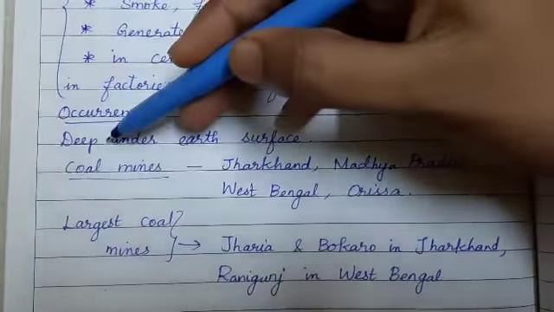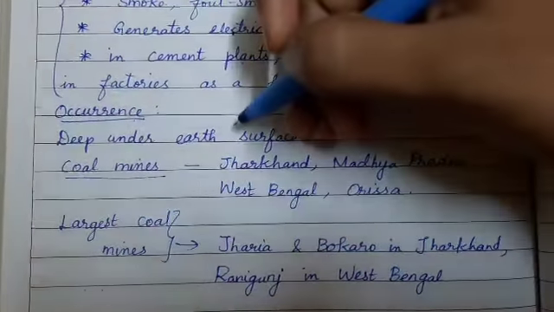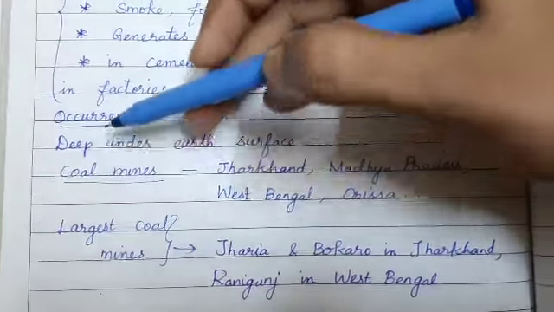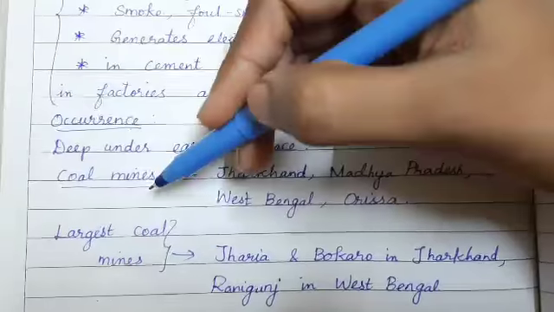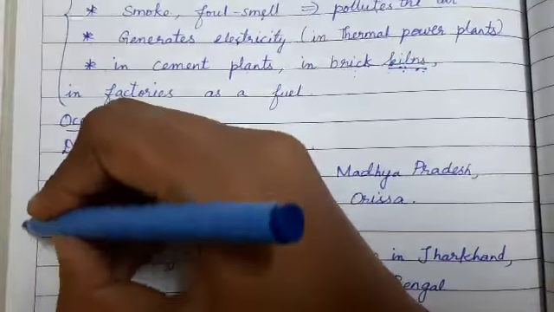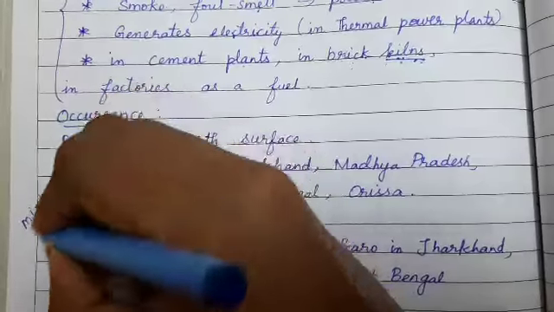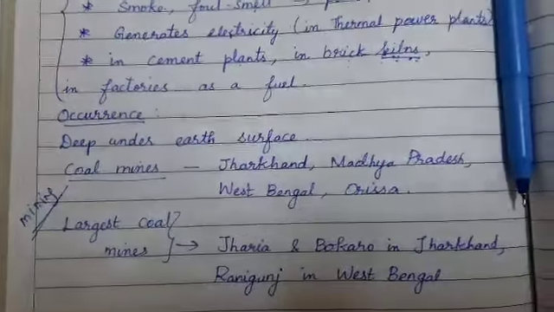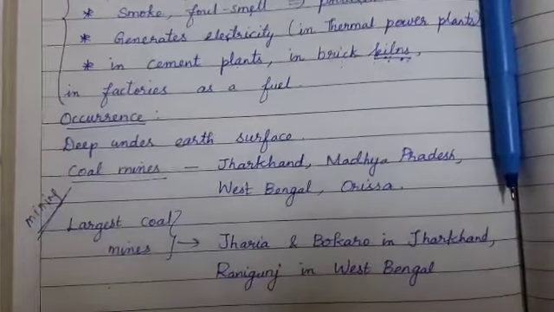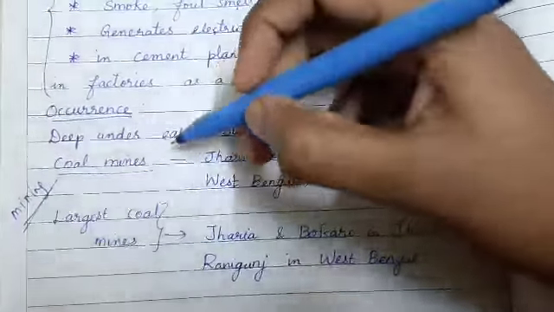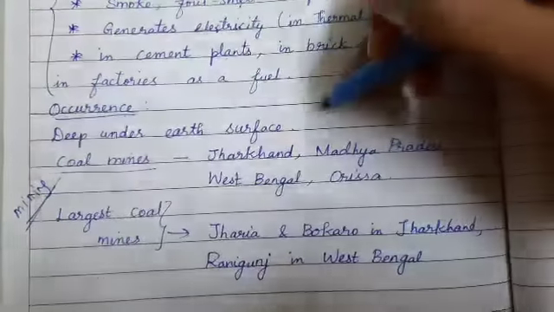We cannot go and pluck it like a flower on the tree. Okay, so we need to dig underground. You would have already learned that digging underground to reach the minerals is the process of mining, right? In a similar way, coal is also obtained by the process of mining.